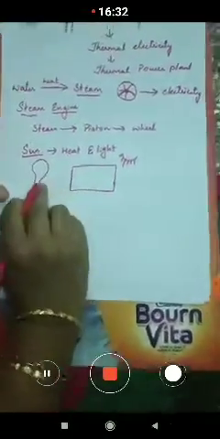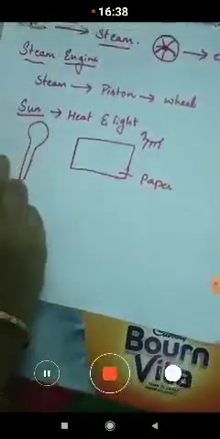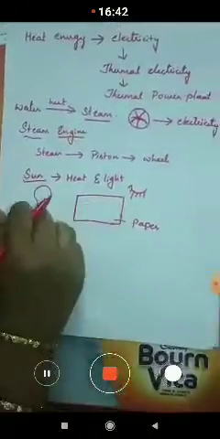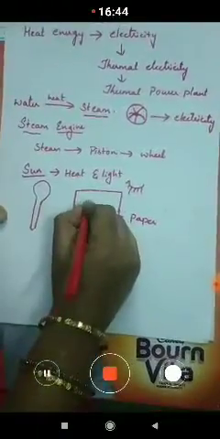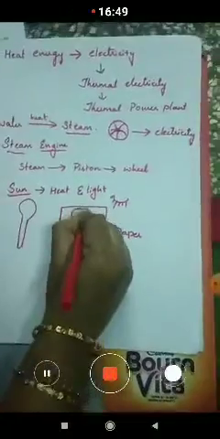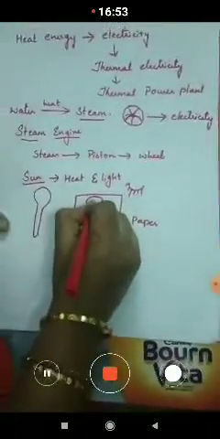This is the paper, children, and this is the magnifying glass. You have to hold the paper and adjust the magnifying glass in such a way that a tiny spot of sunlight falls on the paper.